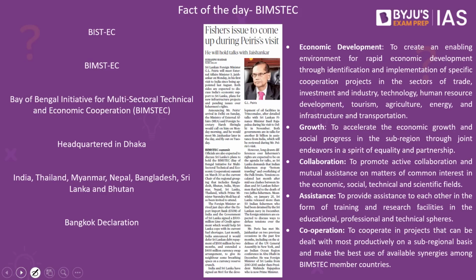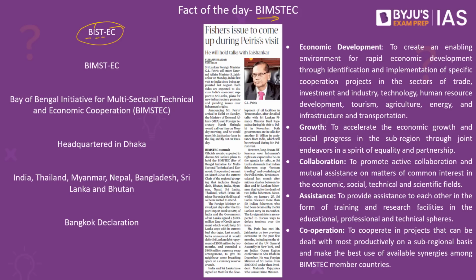The fact of the day for today's discussion happens to be BIMSTEC. Let us try and understand what this BIMSTEC is all about. Initially, this was an economic bloc. It had about 4 countries which formed this economic bloc. This included Bangladesh, India, Sri Lanka and Thailand, and EC stands for economic cooperation. So initially, when this economic bloc was formed, it only had about 4 countries.